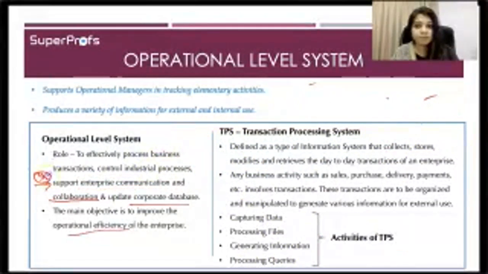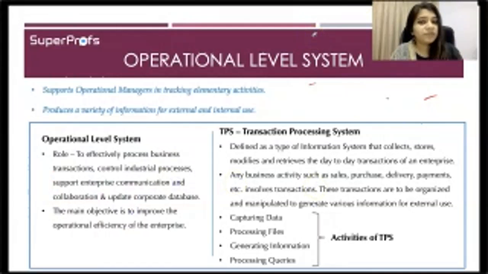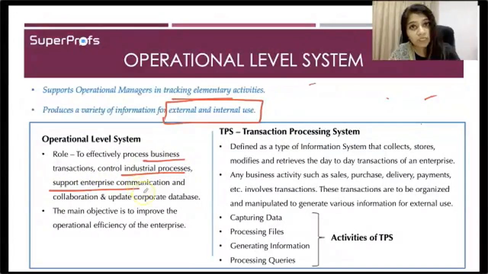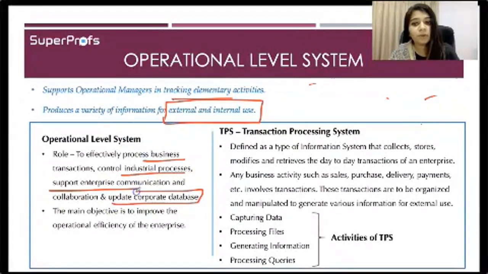okay, we'll just quickly revise about the complete OS. Now operational level system will be utilized by operational managers in tracking elementary activities, okay, and it will provide a variety of information for external and internal use, okay. It is to effectively process business transactions, to control industrial processes, support enterprise communication and collaboration, and to update corporate database. And the main objective is to improve the operational efficiency.